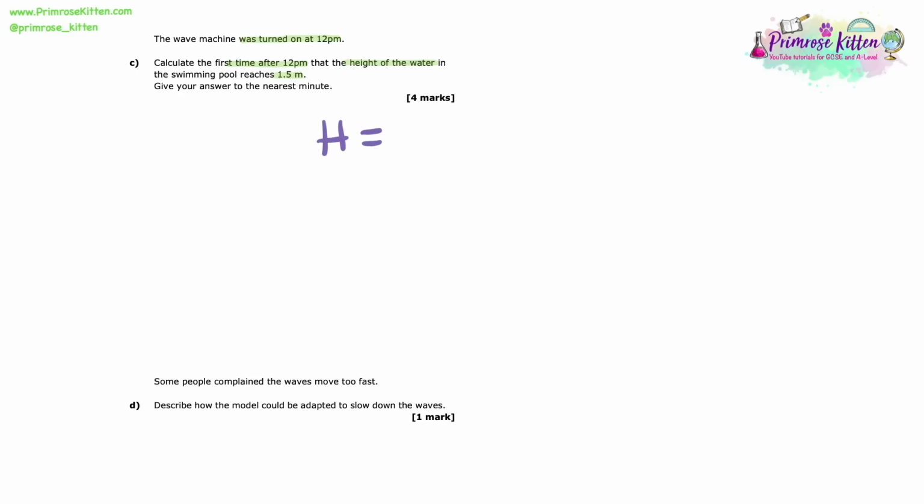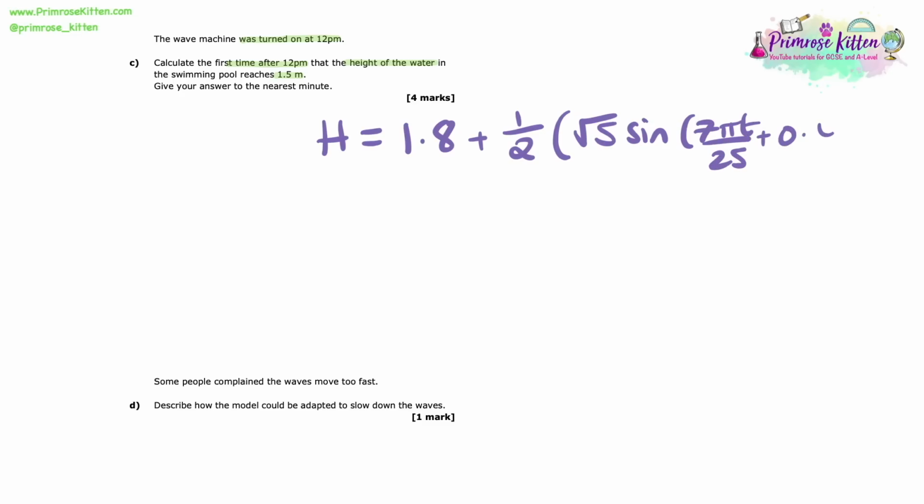So what we need to do here is to take our equation for h, the rewritten version, where h equals 1.8 plus a half of root 5 sine of (7 pi t over 25 plus 0.464). That's the version we're going to use because we've just got one sine in it. We don't have some sines and some cosines all over the place, which would make it impossible to solve. So we've got that equation, and in place of h, we're going to write 1.5 because we're looking at the point when the height reaches 1.5 metres.